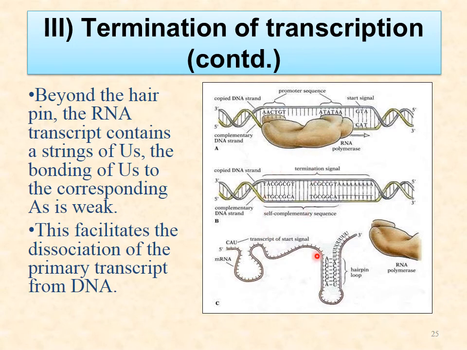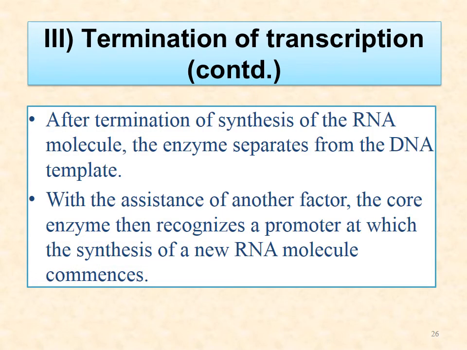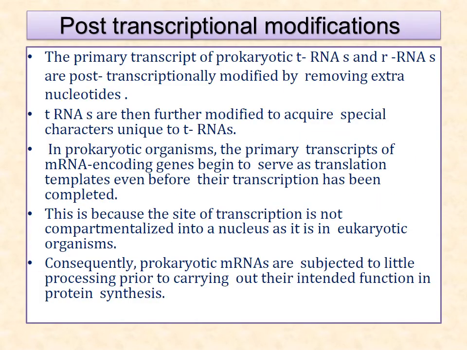So you can see here, these are hairpin-like loops where you can see only GC sequences are there, and which causes termination. After the termination of synthesis of RNA molecule, the enzyme separates from DNA, and another factor, the core enzyme, recognizes a promoter at which the synthesis of a new RNA molecule starts.